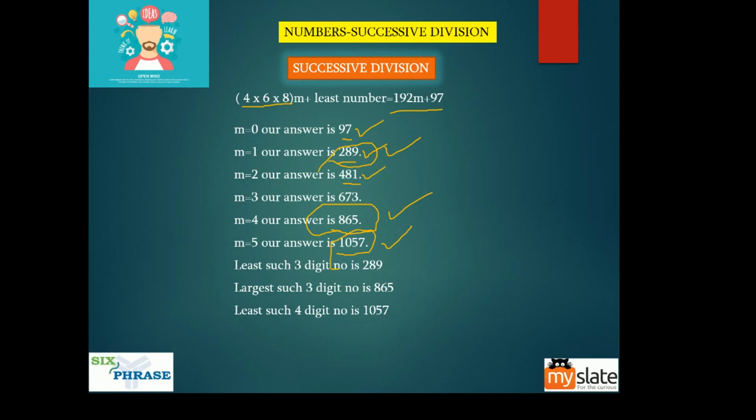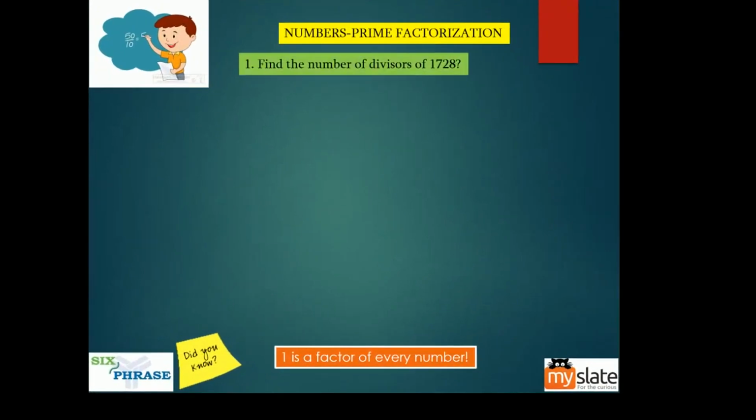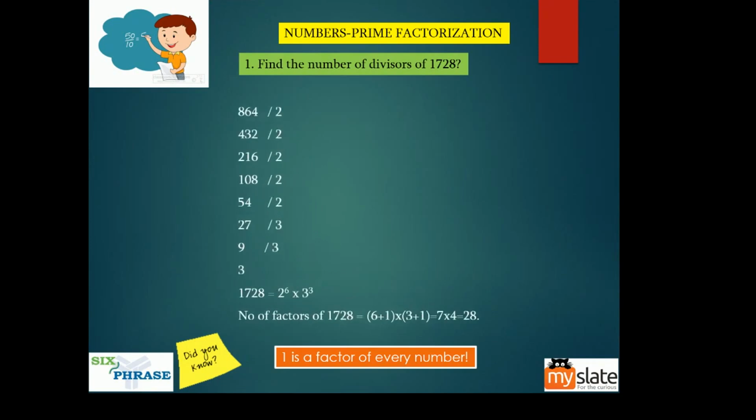Okay, so we come to the problems, guys. We have to find the divisors of 1728, or in other words, factors. So what do we do? Do prime factorization.